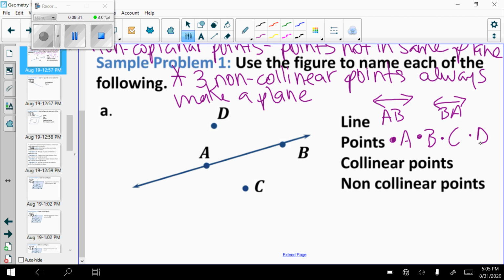Collinear points, these are points on the same line, so I could say point A and point B. However, I could also say point A, point D, because I could draw a line between those 2 points. So this is an example where I could have lots of possible right answers, not just one. Non-collinear points, I need 3 of them. So I could say point A, point B, and point C, because there's no way I could draw a straight line through those 3 points. I could have said point D, point A, and point C. So another one where there's lots of possible right answers.